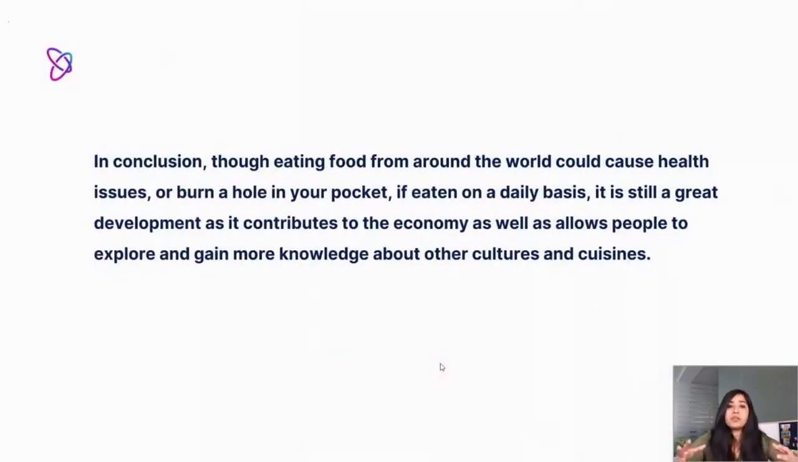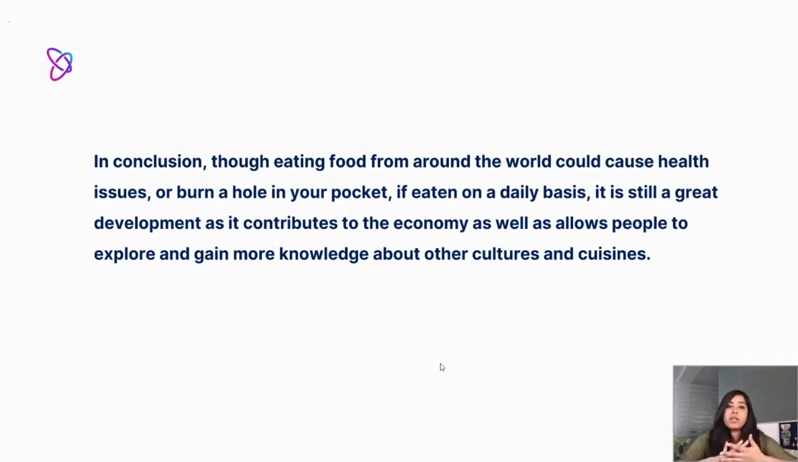So here our conclusion, and you can start with, in conclusion, though eating food from around the world could cause health issues or burn a hole in your pocket, if eaten on a daily basis, it is still a great development, as it contributes to the economy, as well as it allows people to explore and gain more knowledge about other cultures and cuisines. All right, so that conclusion is just summing up what we discussed in the paragraphs before.